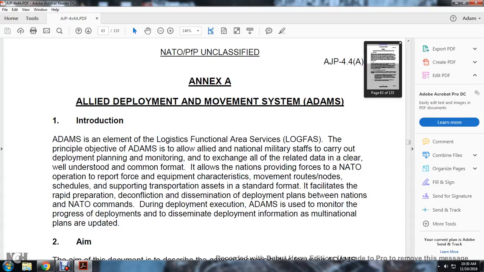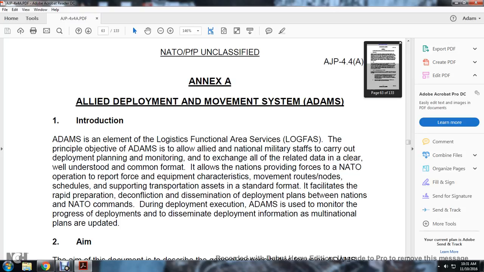Alright, Annex A, Allied Deployment and Movement System, or ADAMS. Introduction. The Allied Deployment and Movement System is an element of the Logistic Functional Areas and Services. The principal objective of the Allied Deployment and Movement System is to allow Allied national military staff to carry out deployment planning, monitoring, and exchanging of all related data in the clear and in a common format.